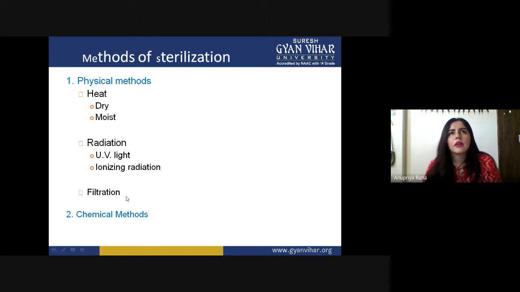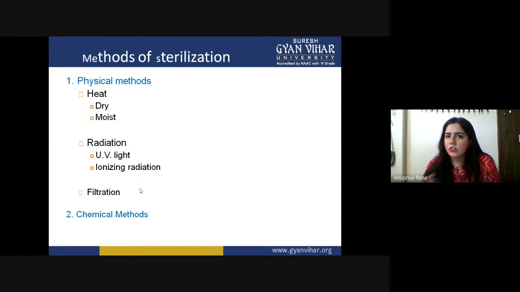The third method is filtration. That is not very appropriate, but yes, we can filter a range of microorganisms, using very specific kinds of filters. For bacteria we have to use a different kind of filter. For viruses, we have to make the filter more advanced because virus size is way smaller than bacteria.